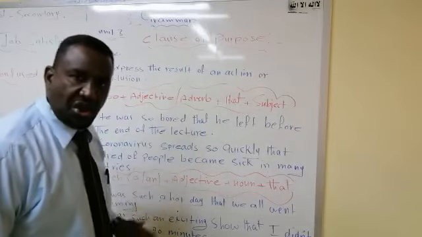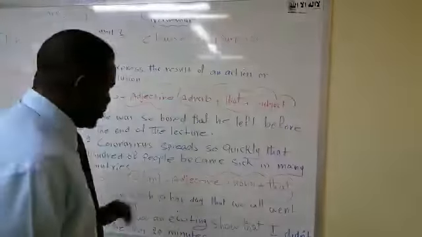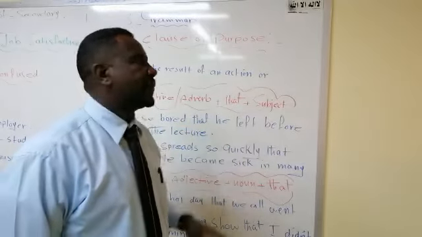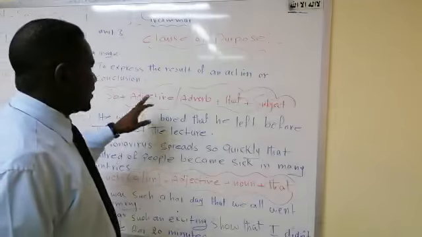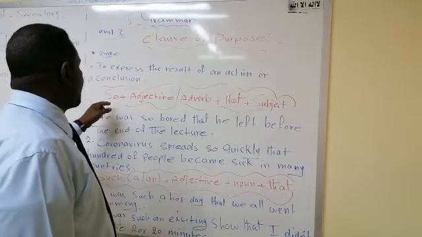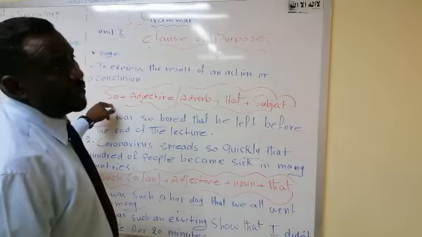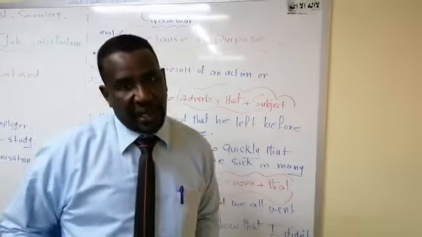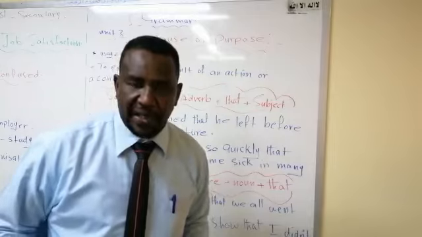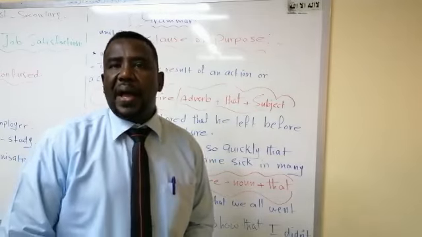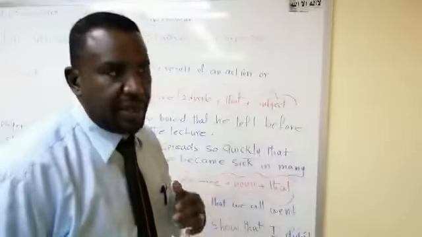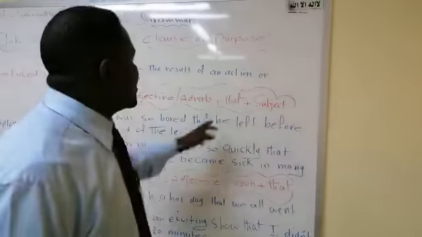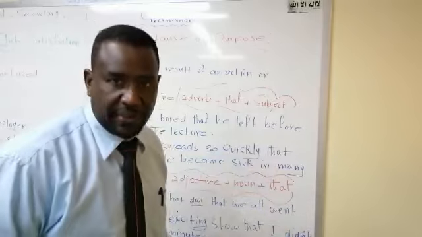Adverb, just like slowly, quickly, loudly, and so on. Plus that, and plus subject.